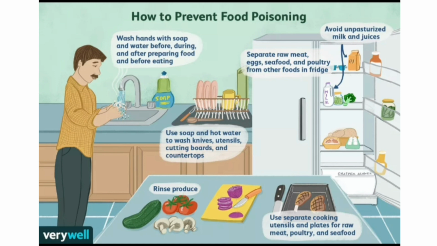Here you can see some of the things present, like wash hands with soap before and during food preparation, and use soap and hot water to wash the knives, utensils, cutting boards and countertops. Rinse the produce. Use separate cooking utensils and plates for raw meat, poultry and seafood. Separate raw meat, eggs, seafood and poultry from other food in the fridge. Avoid unpasteurized milk and juices. This is all I told you. This is also shown in this picture.